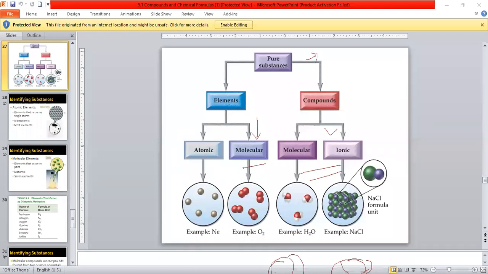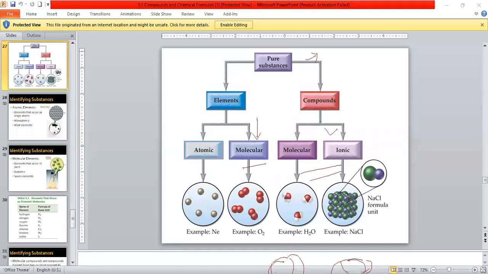Do you have any idea? A combination of two or more molecules, or a substance made up of two or more elements, is the combination of two or more. Yes, very good. So basically a compound is a pure substance.